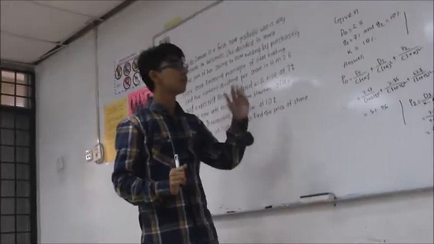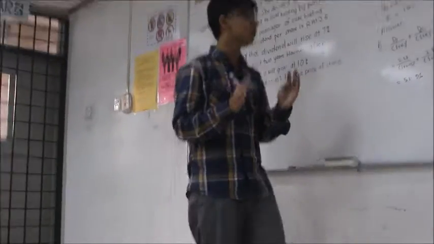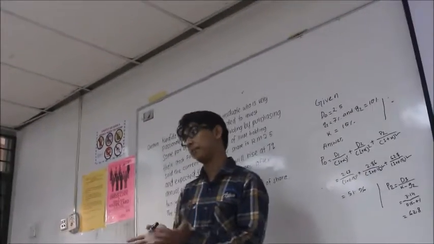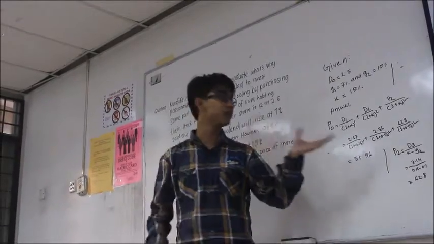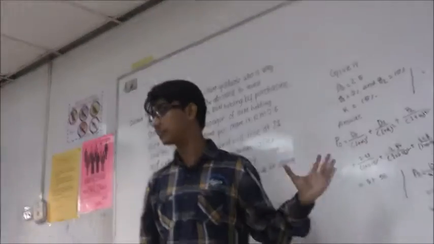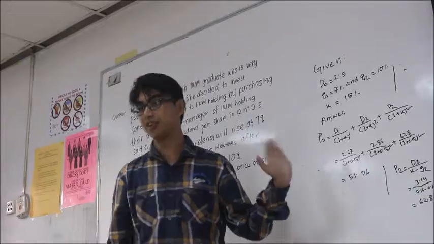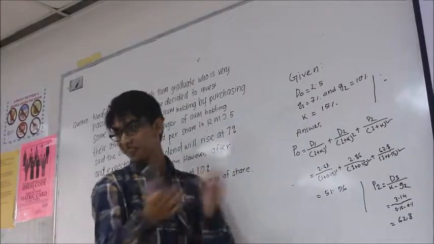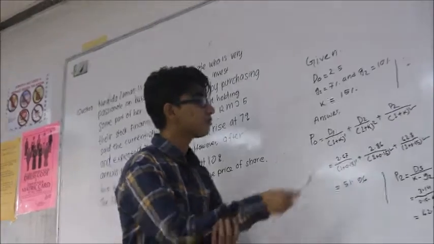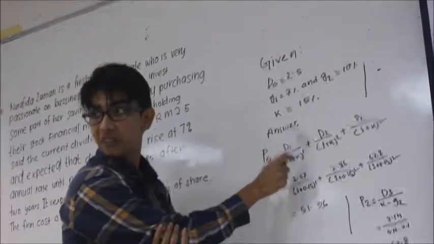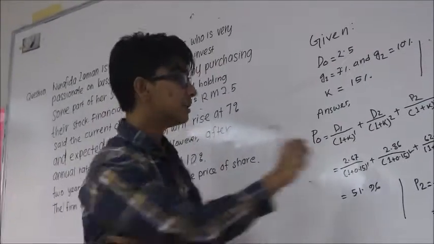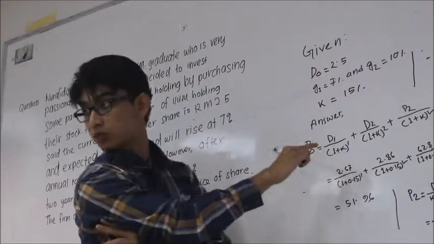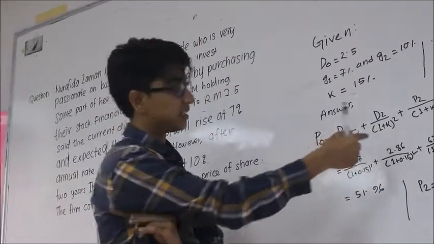So what are we going to do? We have to answer this question. Basically, in finance we can always use an alternative approach to conclude the value. So here we are using the alternative formula to find the price of the share. We have to find the price of the share, which is obviously the present value of the share. So we have to find dividend 1 and dividend 2, since it is for 2 years. Then we divide them by 1 plus the cost of capital for the first year and the second year.